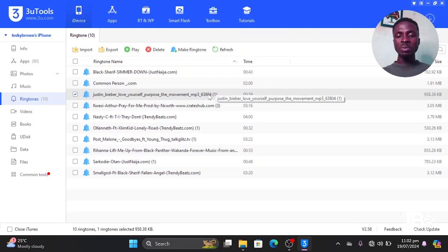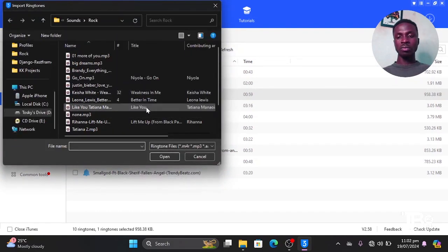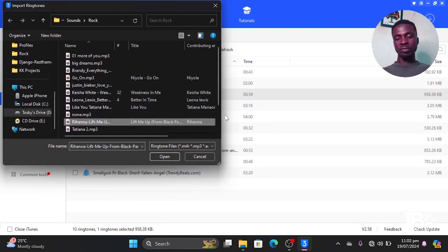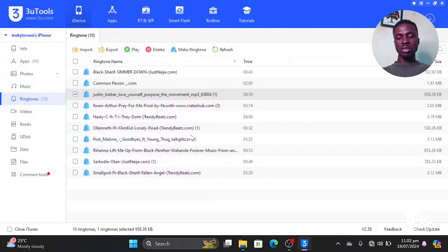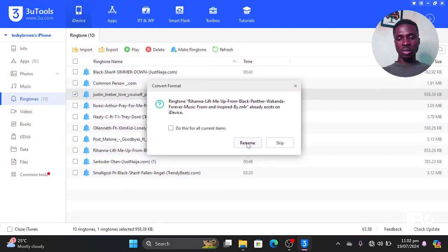And the other way to add a ringing tone is, instead of clicking Make Ringtone, you can just go to Import. Then you select the specific file, let's say Rihanna, Lift Me Up. Then you click on open.